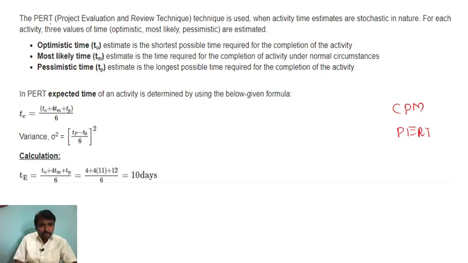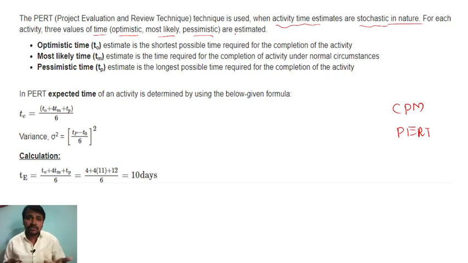Coming to this question, PERT, the Project Evaluation and Review Technique, is used where the activity time estimates are stochastic in nature. For each activity, three values of time are estimated: optimistic, most likely and pessimistic. Let me explain with an example. Optimistic time means the shortest possible time required for completion of an activity.